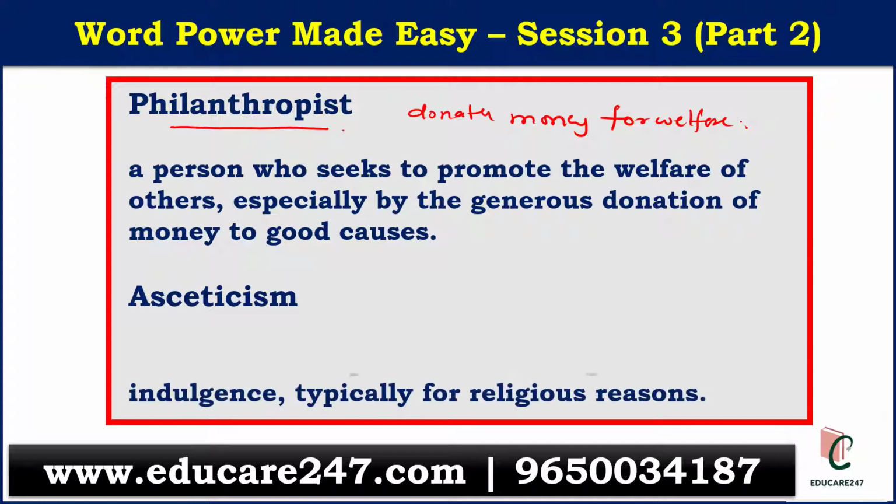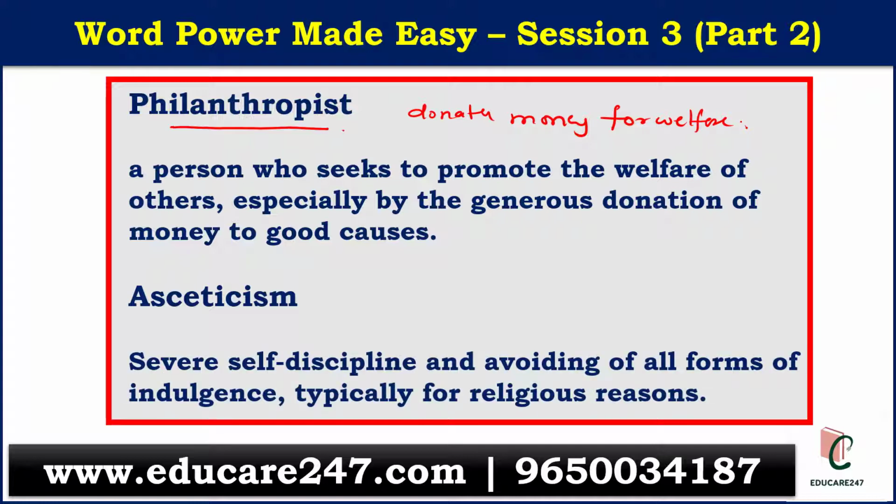Next we have asceticism. Asceticism is severe self-discipline and avoiding all forms of indulgence, typically for religious reasons. If you remember in our session 1 specifically, we had discussed the word ascetic, which was related to asketes, which means monk or laborer. So if you see the nature of a monk, he has self-discipline and avoids all forms of indulgence, typically for religious reasons. So those are the 8 words.